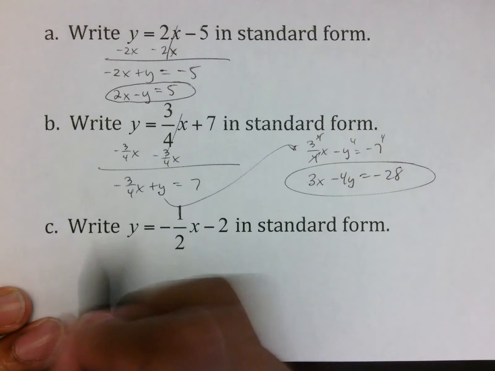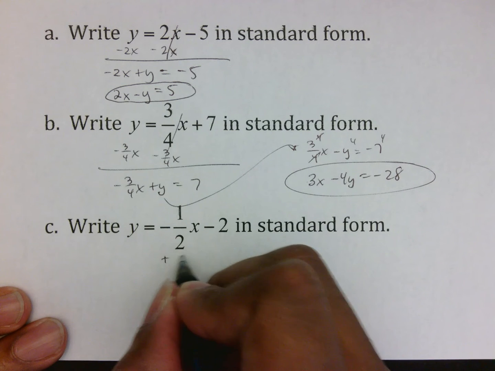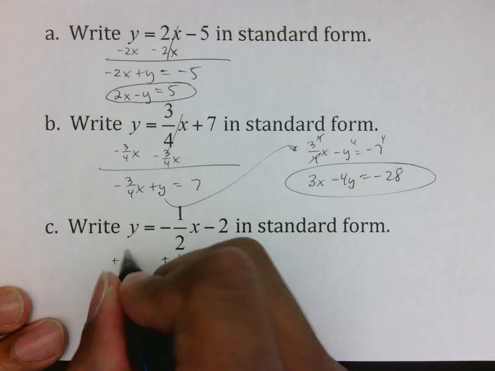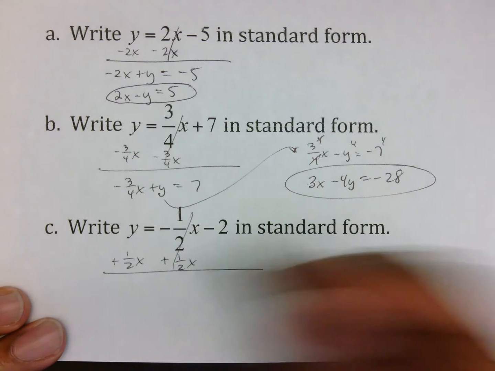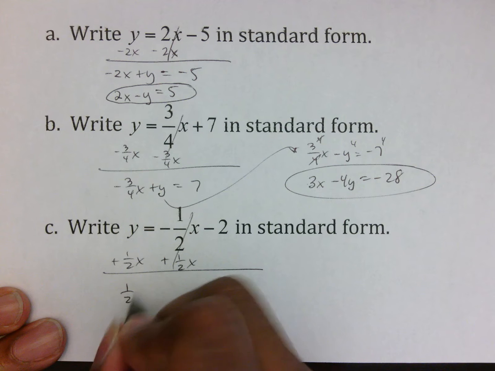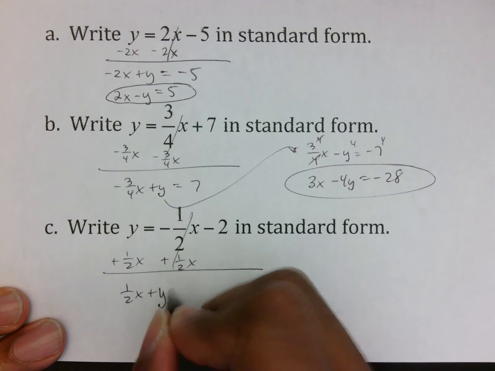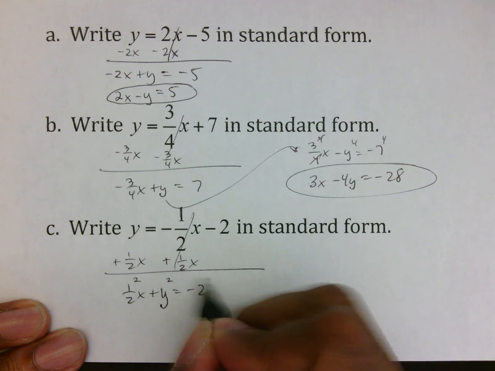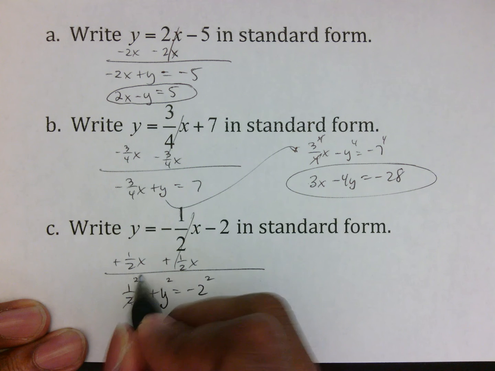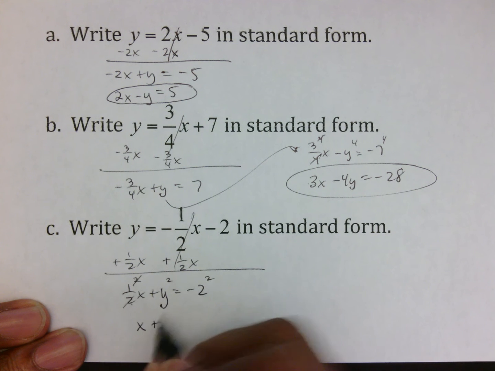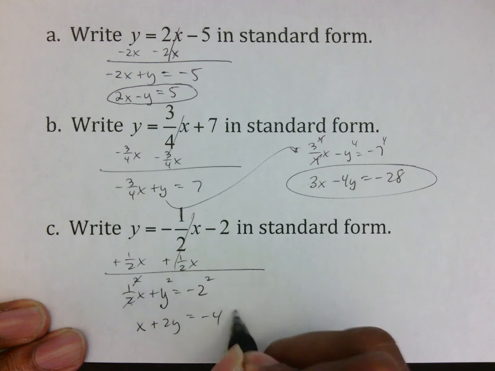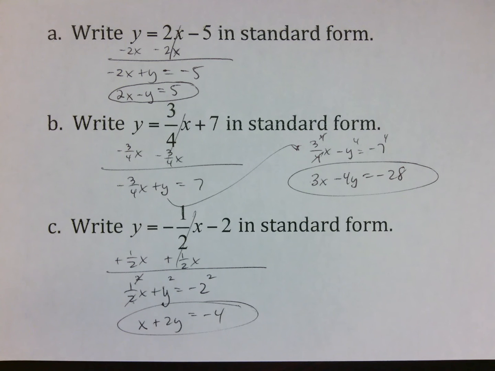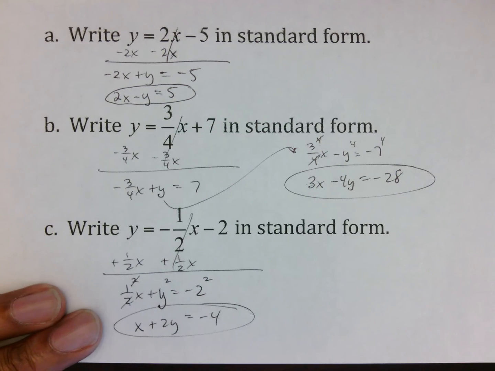On C, y equals negative 1/2 x plus 2. Again, to move this negative 1/2 x, I want to add it to both sides. Again, that is algebra you learned last year. Those two things cancel out, giving me 1/2 x plus y equals negative 2. X is already positive, so there's no need to switch signs, but I do have a fraction, so I'm going to multiply everything by 2 because that's what's on the bottom. These two things cancel, giving me x plus 2y equals negative 4. And once again, it is legal for us to have a negative number. You just can't have a negative x.